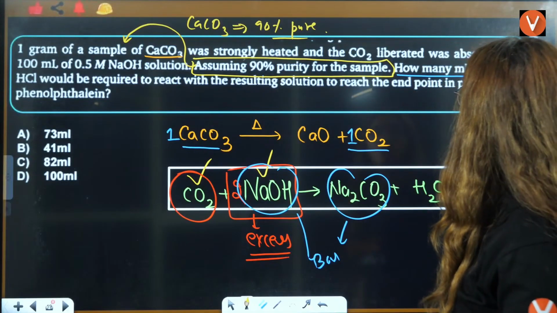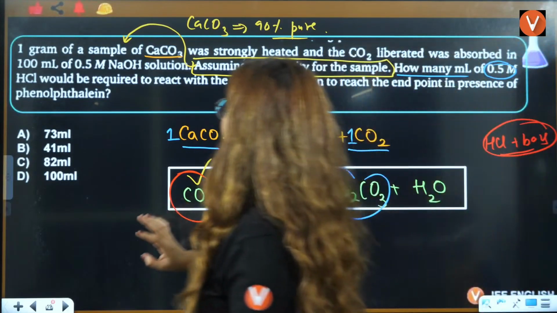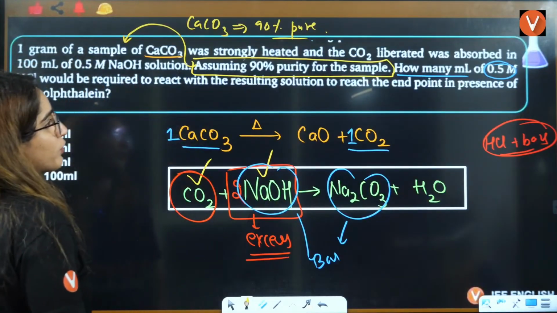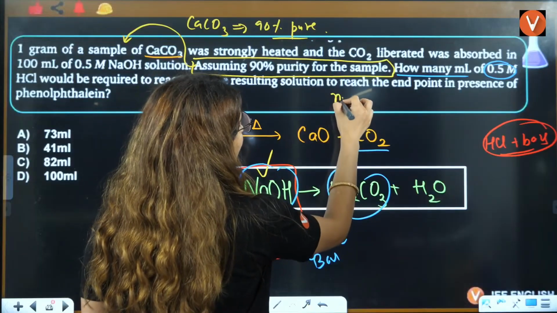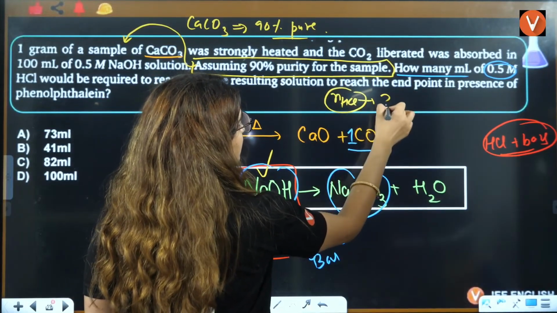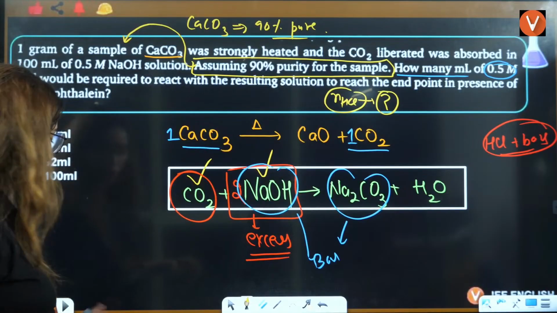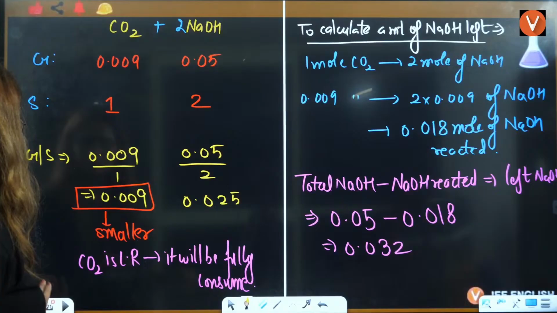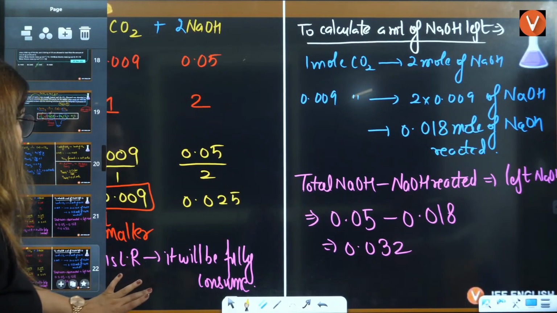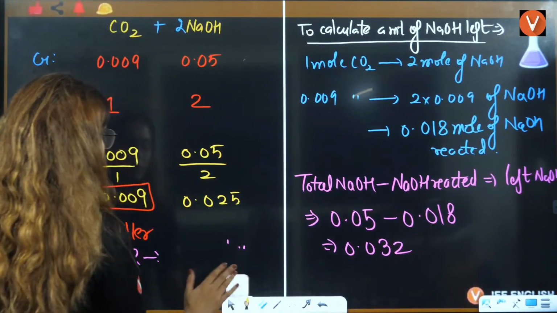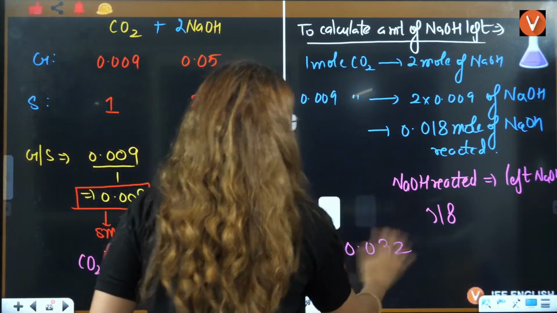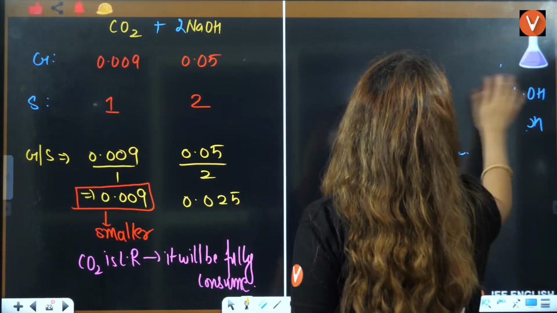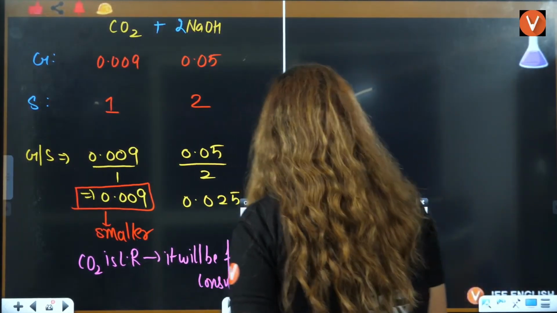Right? So how much of HCl would be required to react with this? See, we have to calculate how many milliliters. We know that molarity is given to you. You need to calculate moles of HCl. Only then will you be able to solve this, right? Now, next, can you tell me how much amount of Na2CO3 is formed? How much amount of Na2CO3 is formed?